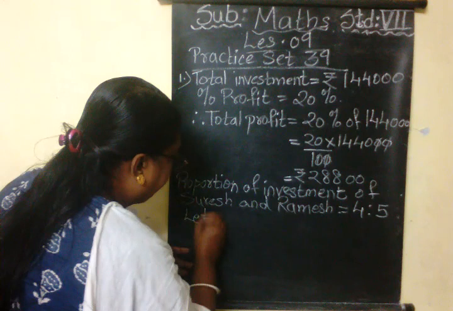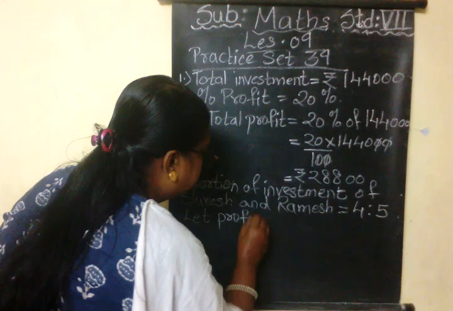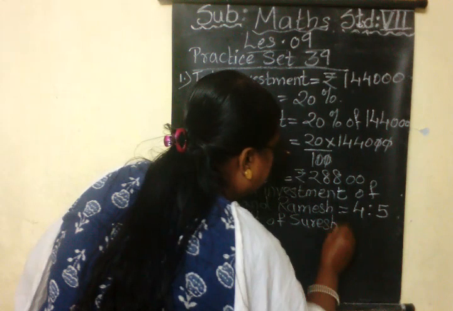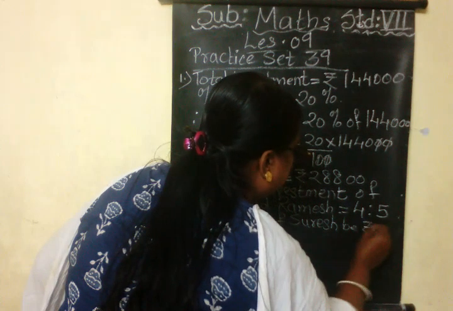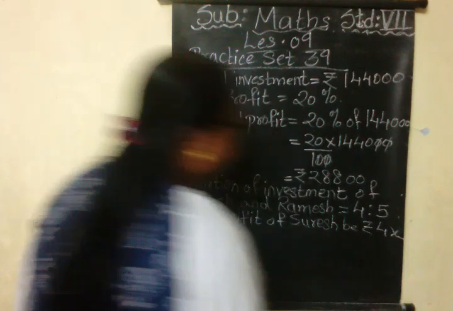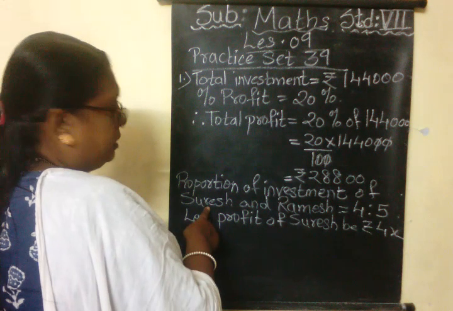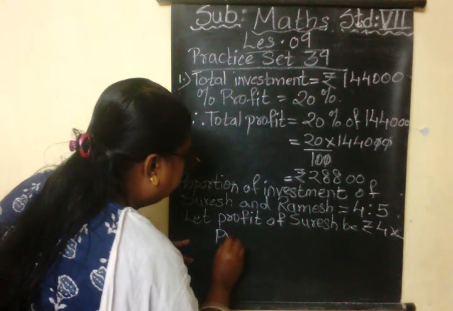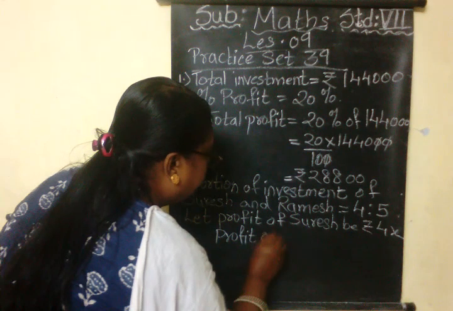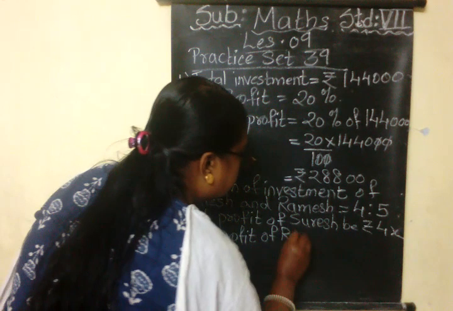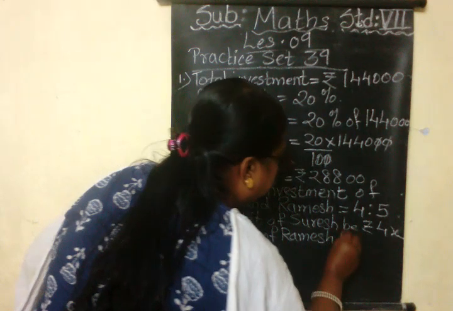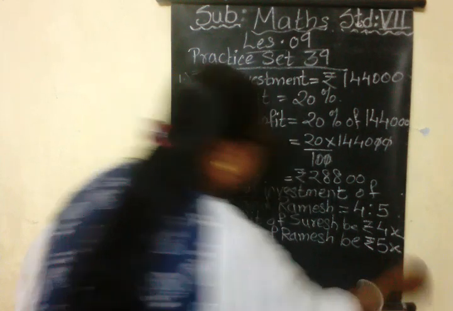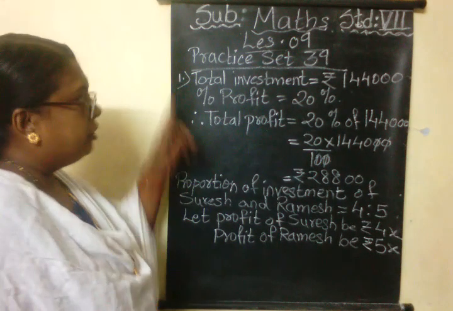Let profit of Suresh be rupees 4x, because 4 is the proportion of investment of Suresh. So it is 4x. And profit of Ramesh be rupees 5x. This much understood, children? You have written this much.